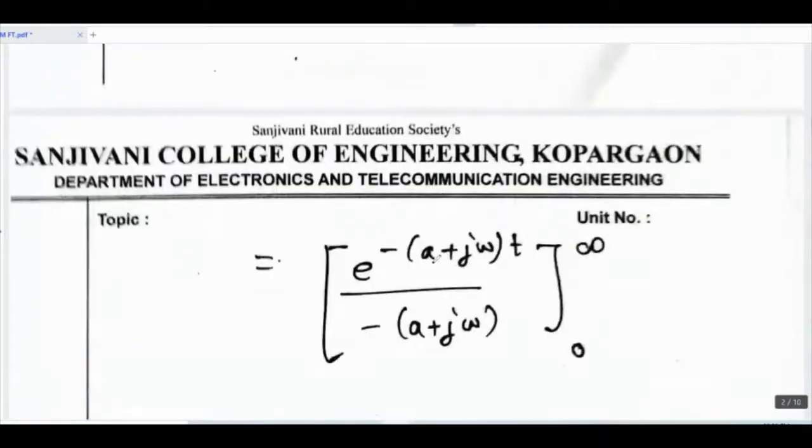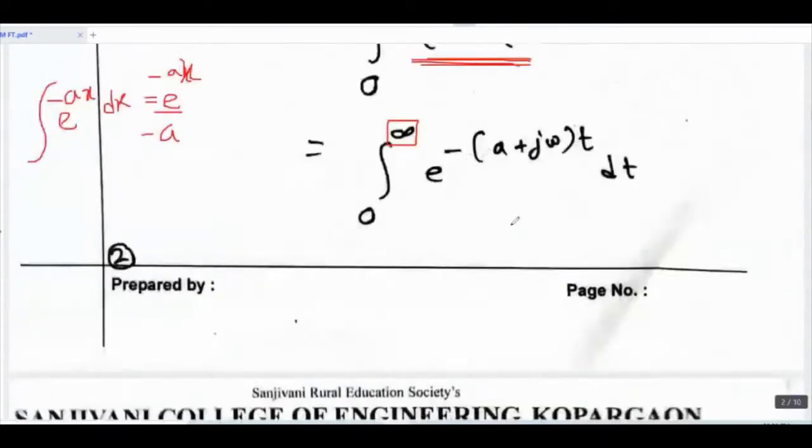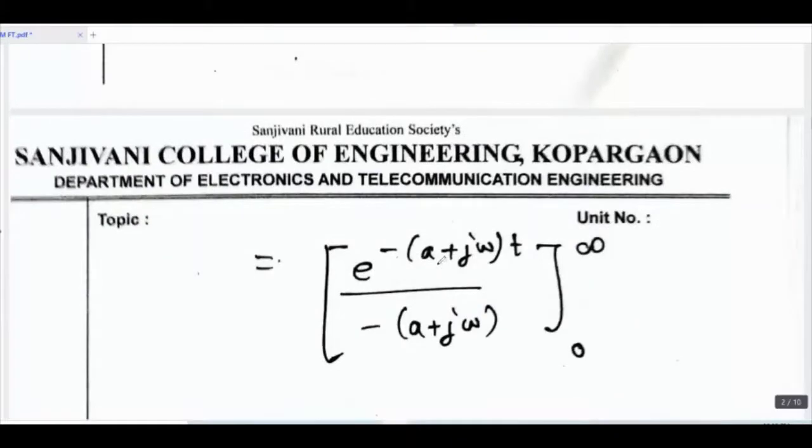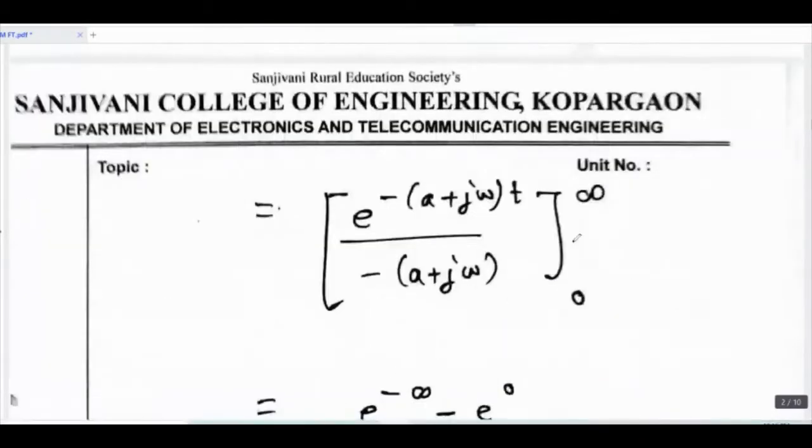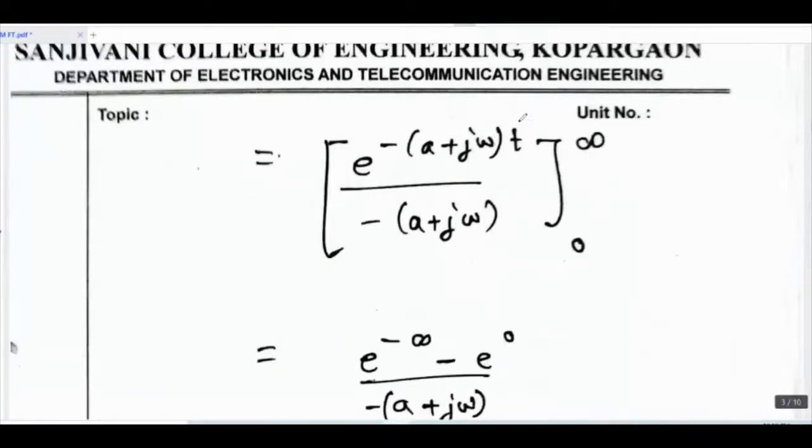So we get e raised to minus of a plus j omega t divided by minus of a plus j omega. Now we have integrated with respect to dt, so in place of t, substitute the upper limit and lower limit: first infinity, then the lower limit t equal to 0.